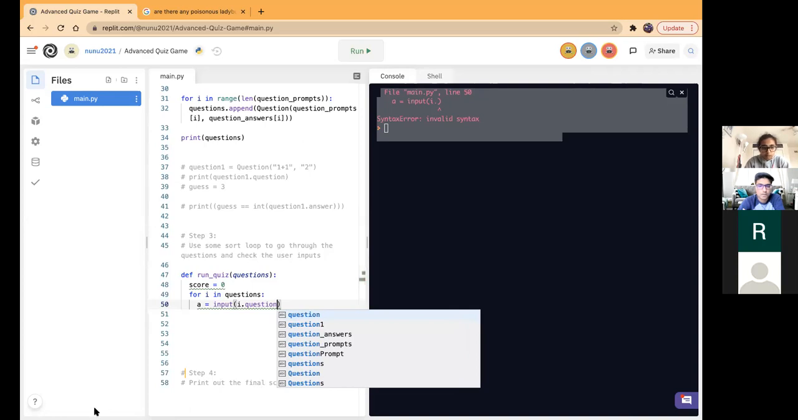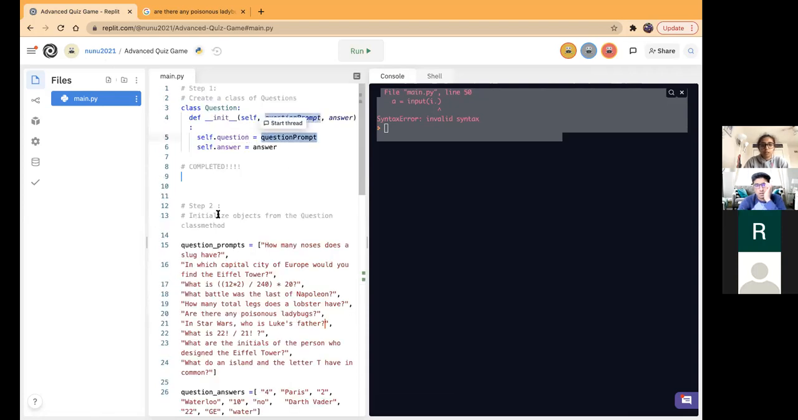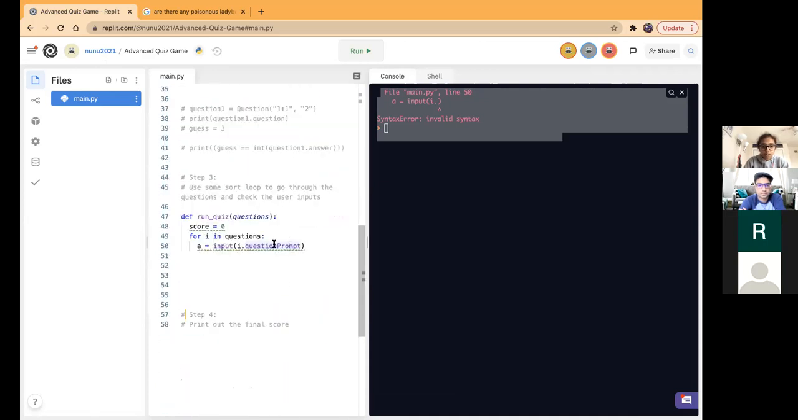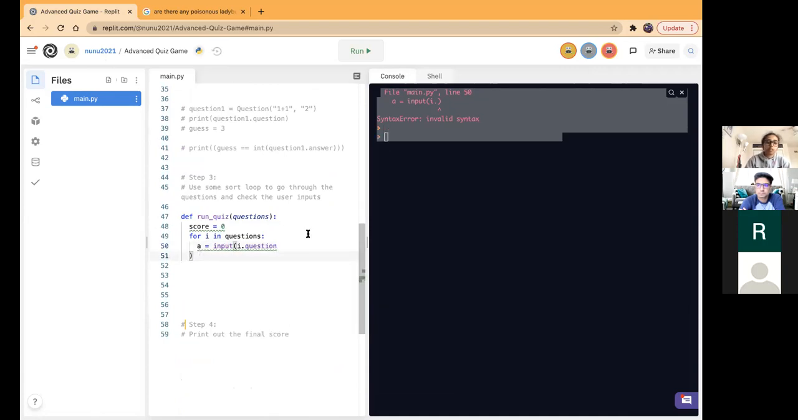There we go. I can't see because of the Zoom window. But you see over here, this question prompt is the same as what we said over here. Actually, no, it's dot question, not question prompt. Okay, dot question. And I forgot to see. Perfect. So A is equal to input.